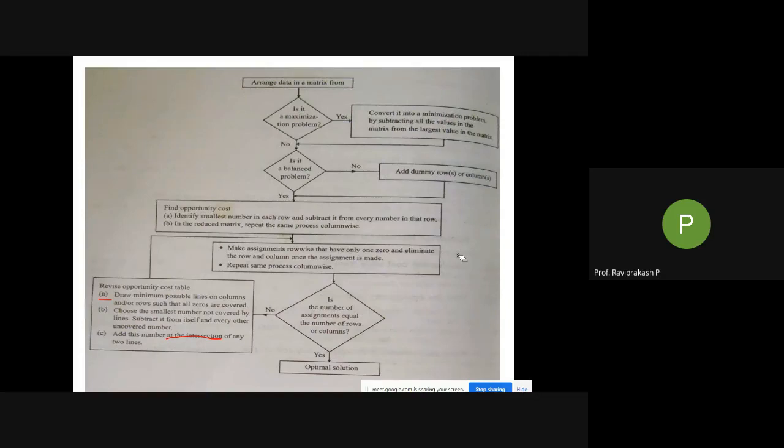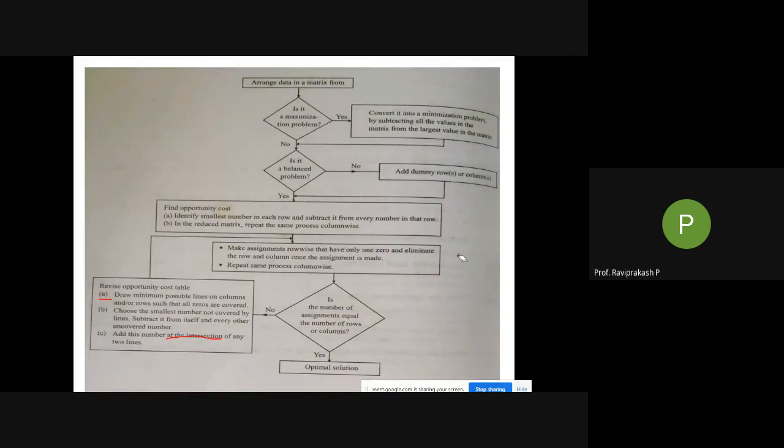is equal to the number of rows or columns. If yes, that is the optimal solution. If no, one more procedure has to be taken. So what is that next procedure? Mark the circles to all the non-cancelled numbers. Now find out the smallest number from those non-cancelled numbers. We need to subtract that smallest number from all the circled numbers, and we need to add the smallest number to the numbers at the intersection.